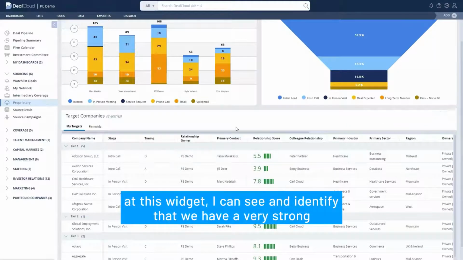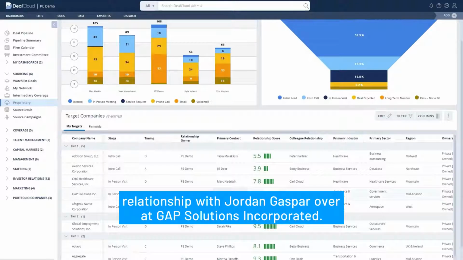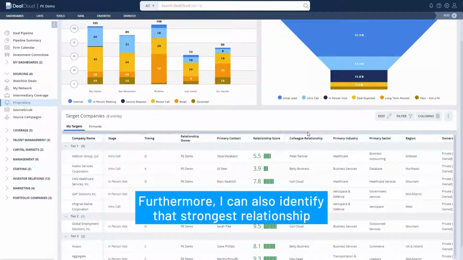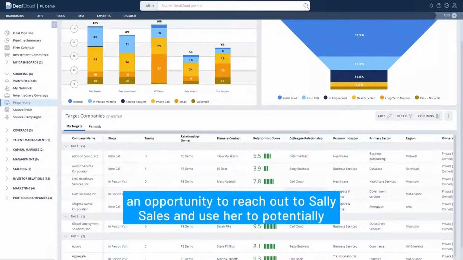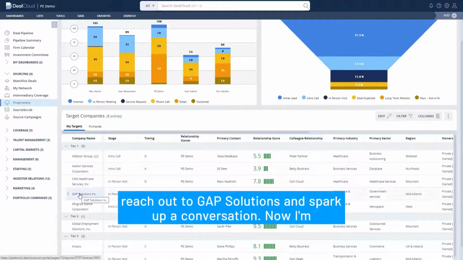Upon looking at this widget, I can see and identify that we have a very strong relationship with Jordan Gasbarre over at Gap Solutions Incorporated. Furthermore, I can also identify that that strongest relationship is actually with a colleague of mine, Sally Sales. This to me enables an opportunity to reach out to Sally Sales and use her to potentially reach out to Gap Solutions and spark up a conversation.